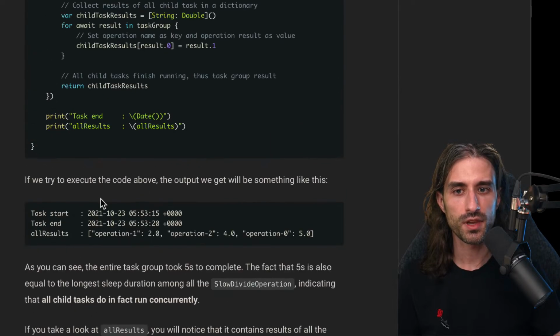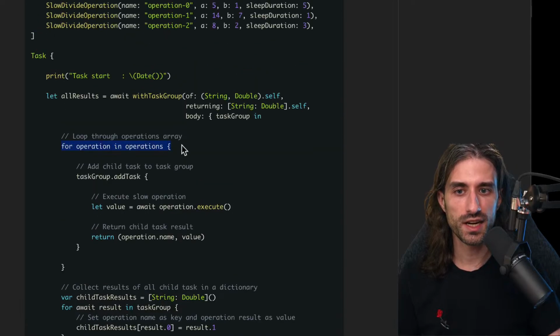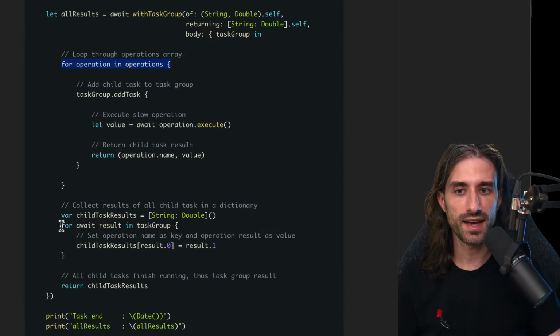It's because the results were added to the dictionary in the order in which they were produced. So this for loop here didn't iterate in the same order as this second for loop. Here we iterated in the order of the inputs, and here we iterated in the order in which the tasks completed.